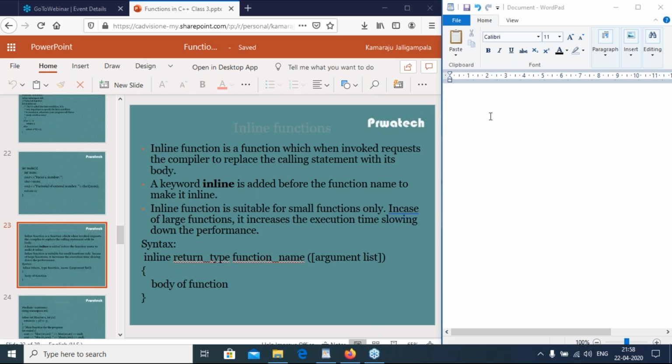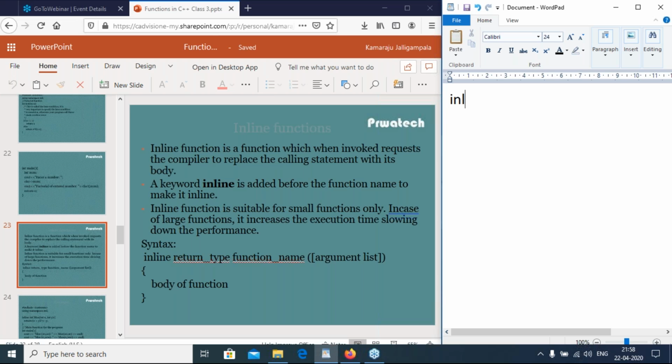Next concept, inline functions. So inline is a keyword. C++ has 62 keywords, C has 32 keywords. So inline is the keyword. We know about functions, right?